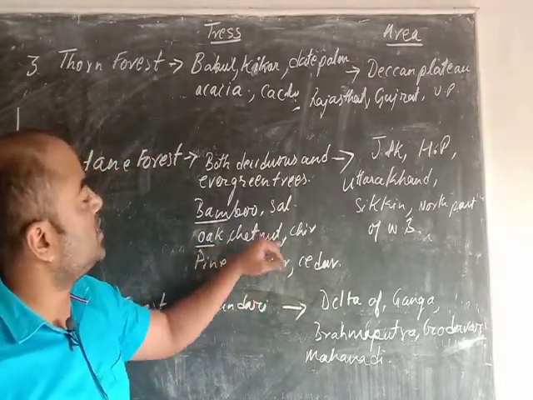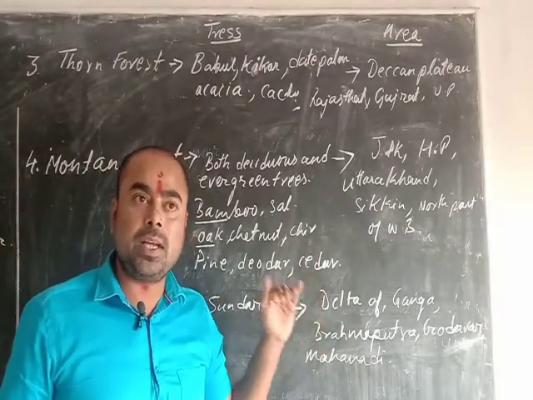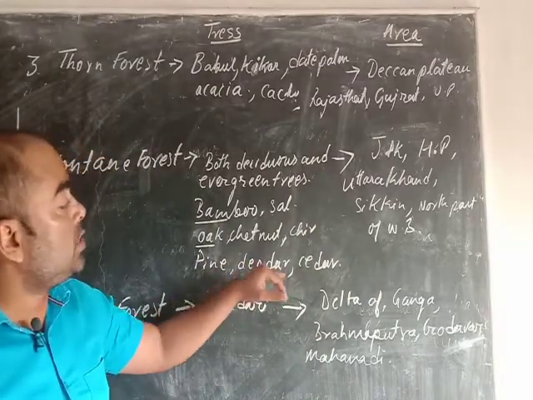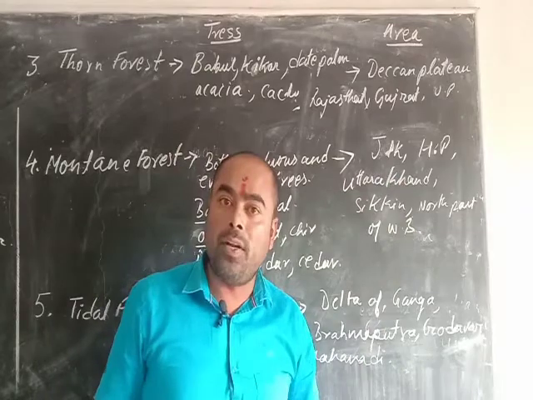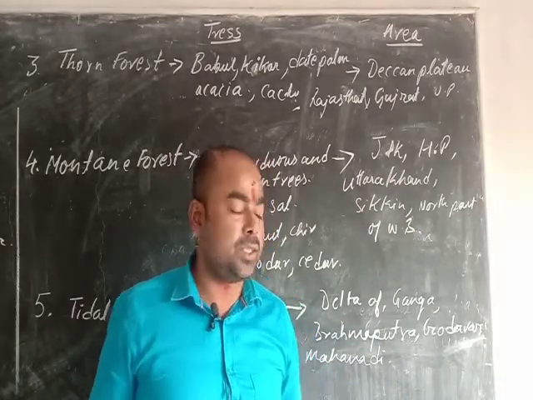Now oak, chestnut and cherry are evergreen trees, okay. They are found at a little bit higher places, and the pine, deodar and cedar are found at very high places, along with the alpine forest which generally occurs in the snow covered areas. Is that clear?